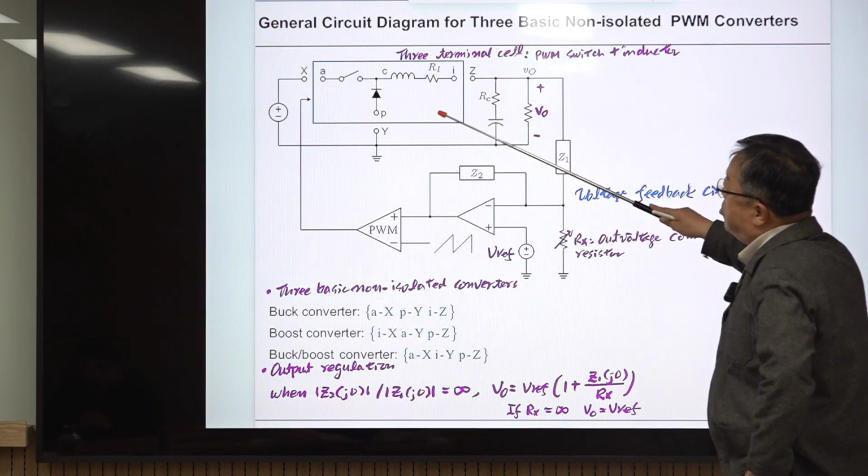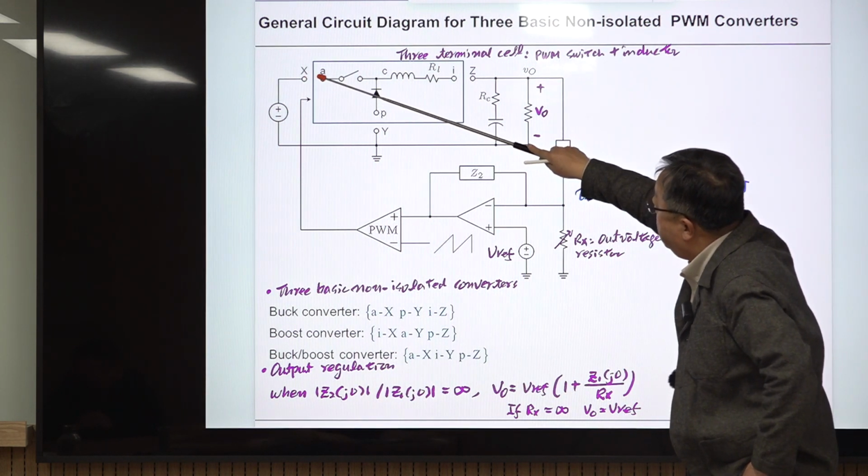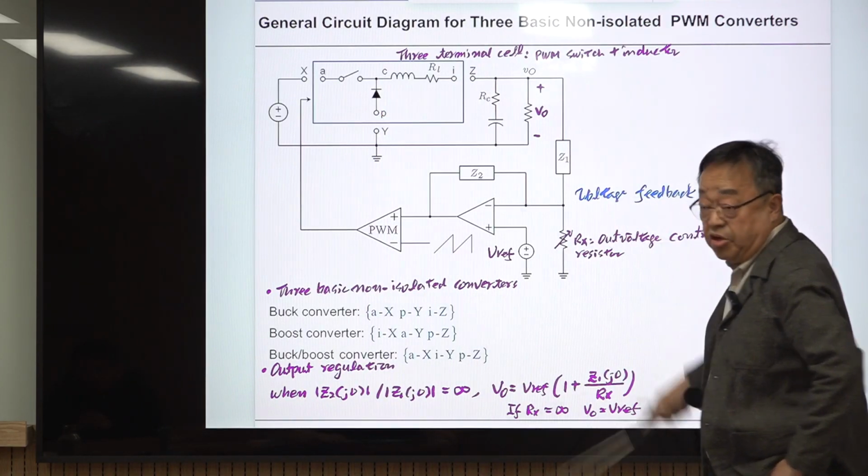So with different connections, suppose you have X and A connected, I and G connected, and P and Y connected.